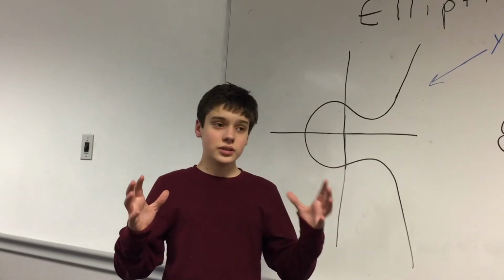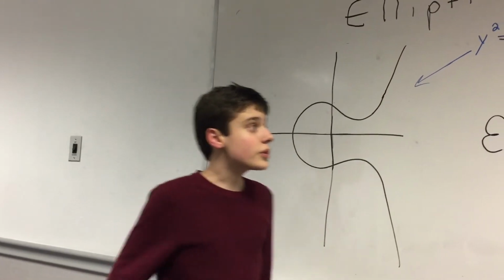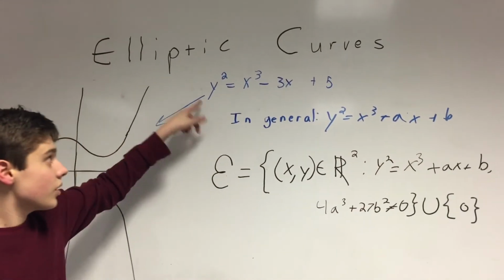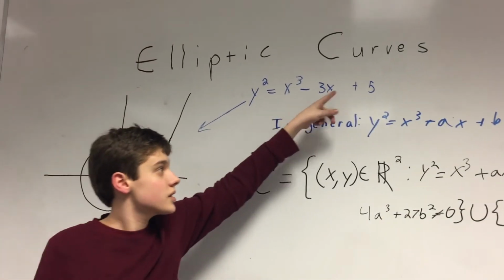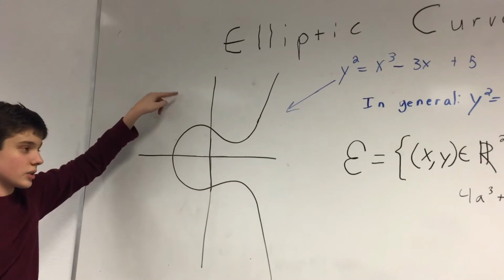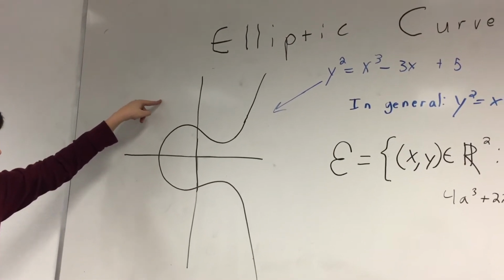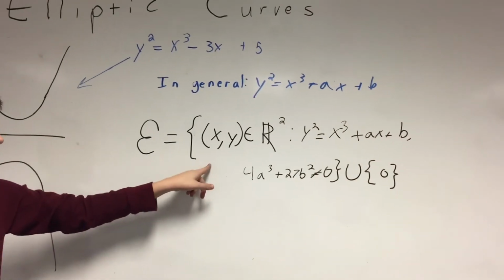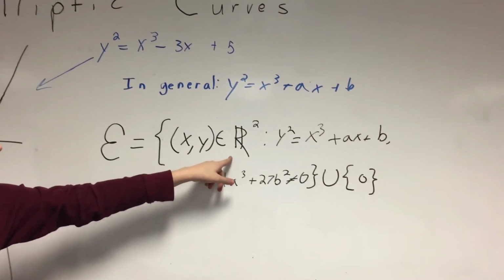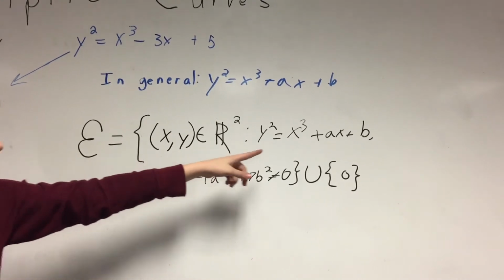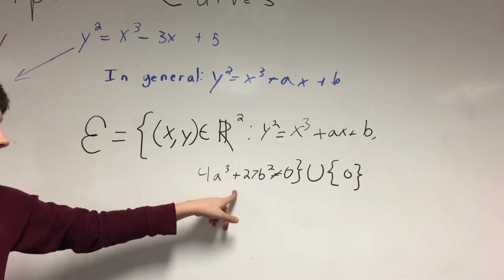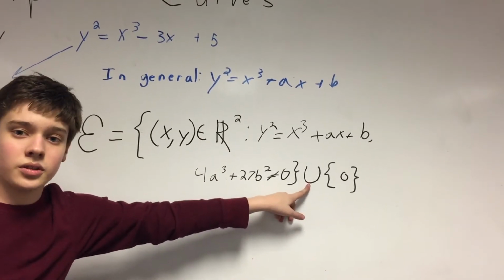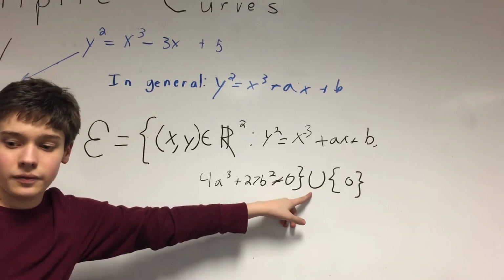So finally, we're going to look at elliptic curves. In general, an elliptic curve is y squared equals x cubed plus ax plus b. For example, y squared equals x cubed minus 3x plus 5, which looks like this nice elliptic curve, which we'll mention later in the video. The rule for elliptic curves is E equals xy in R2, y squared equals x cubed plus ax plus b, but 4a cubed plus 27b squared is not equal to 0, but we have 0, which is our identity, and also known as our point at infinity.